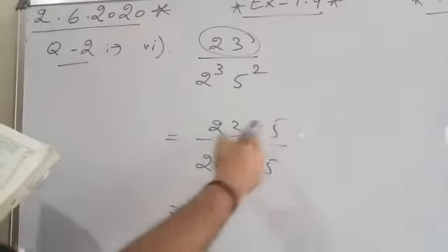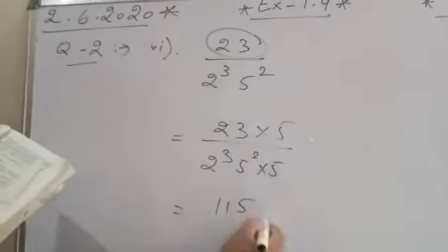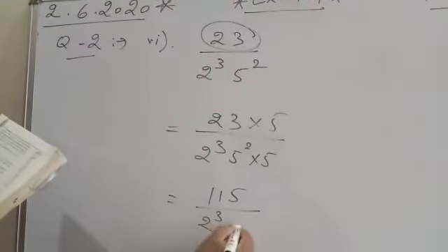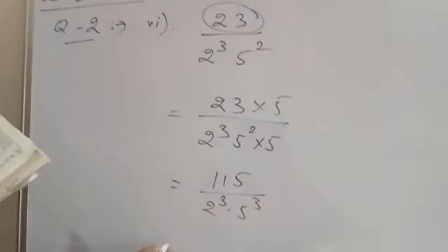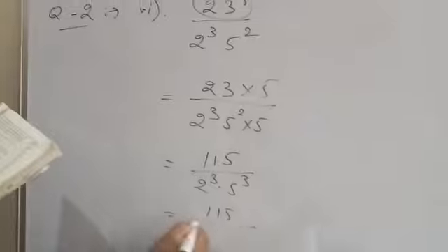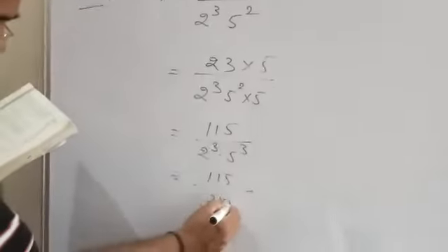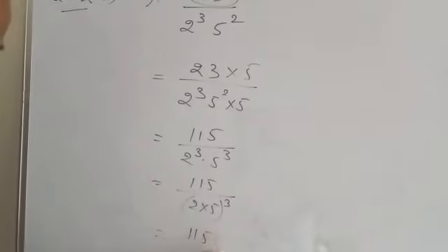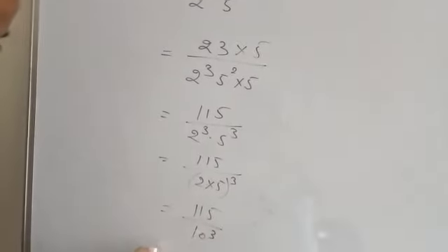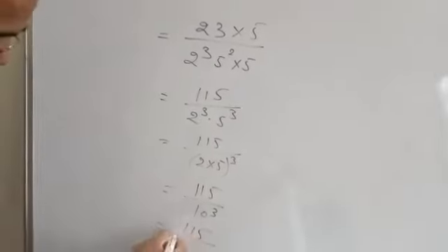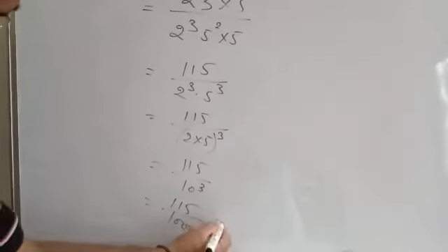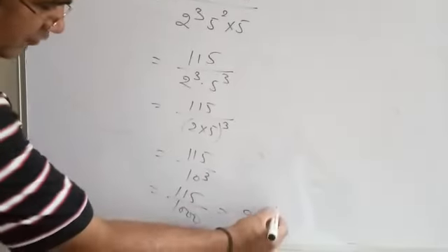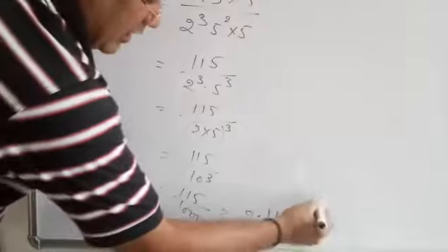So 23 5s are 115. The denominator becomes 2 into 5 whole raised to power 3, so 115 upon 10 raised to power 3, 115 upon 1000. 0.115 is your answer.